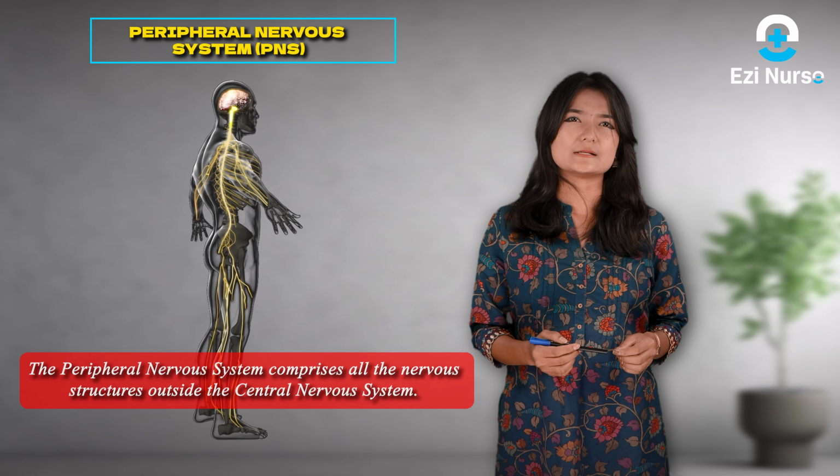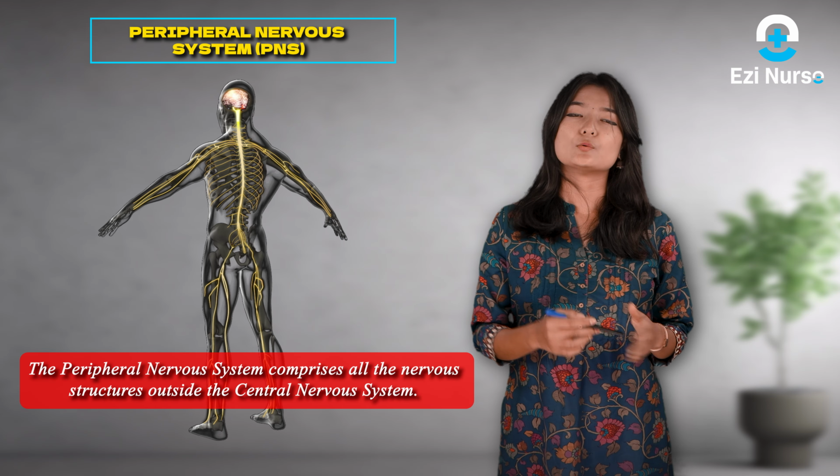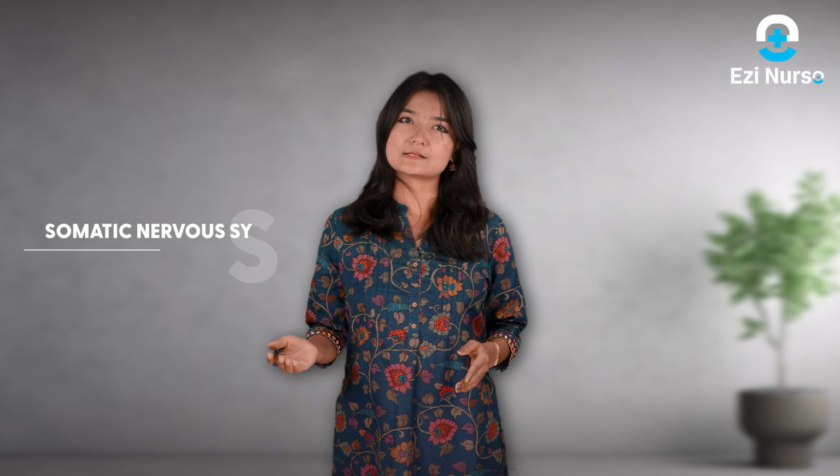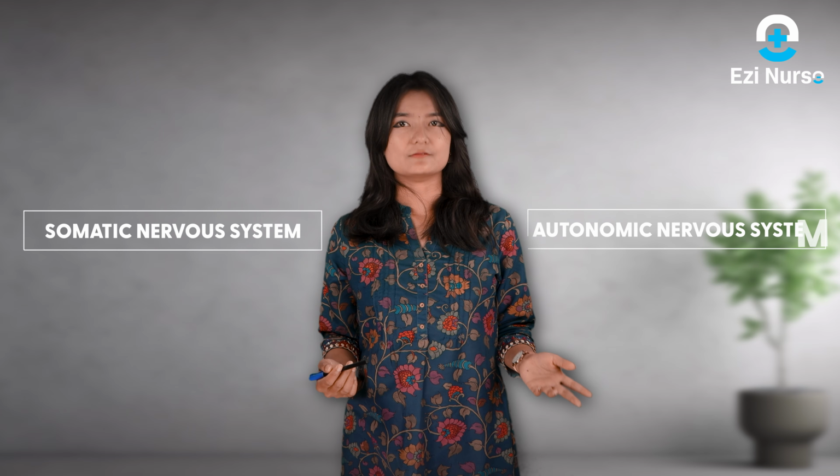Now, let us talk about the peripheral nervous system. The peripheral nervous system comprises all the nervous structures which are outside the central nervous system. It consists of two main components, the somatic nervous system and the autonomic nervous system.